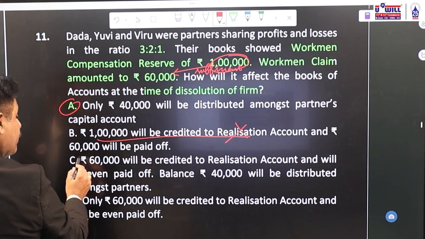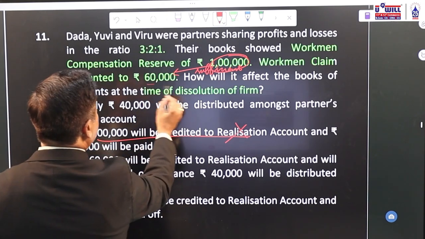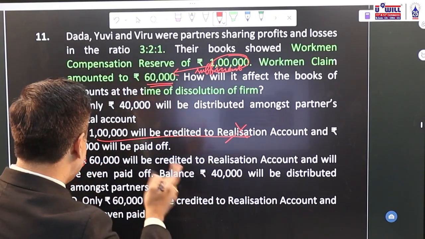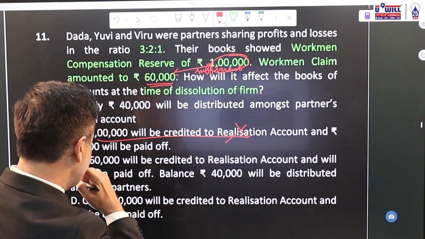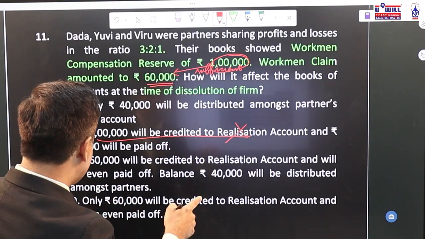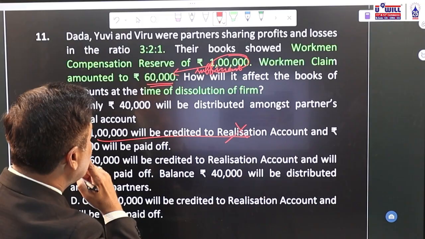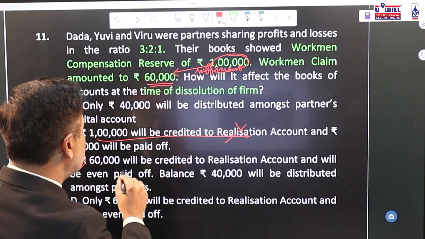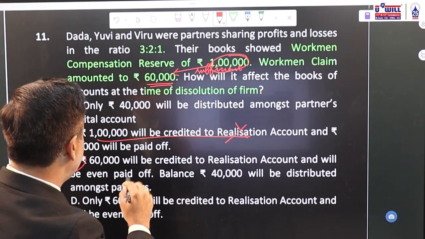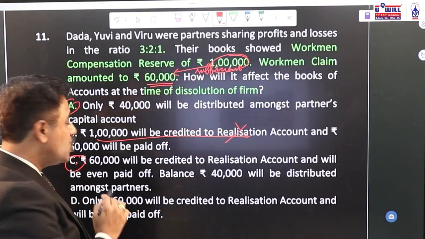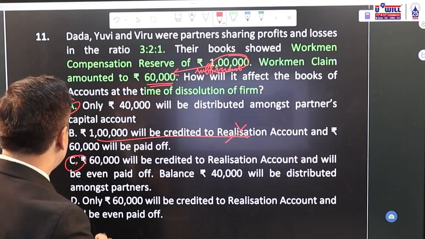Option number C. 60,000 of claim will go in realization on credit side as a liability and that will be paid off. Only 60,000 will be credited to realization account and will be paid off. Balance 40,000 will be distributed amongst the partners. This option is to be fulfilled. Option C is the correct answer.